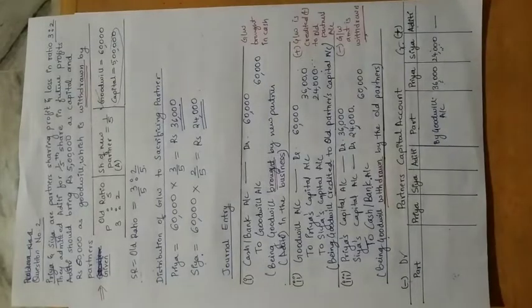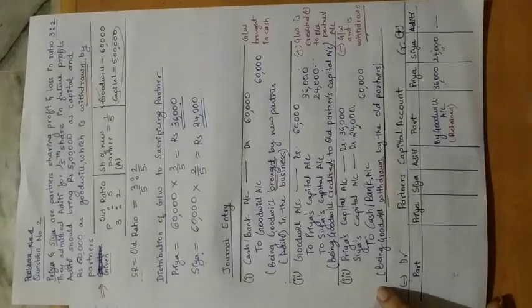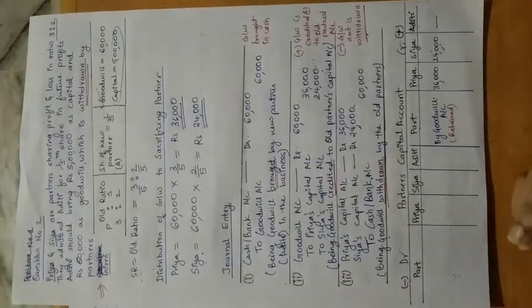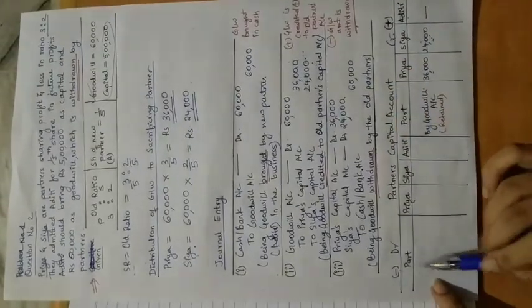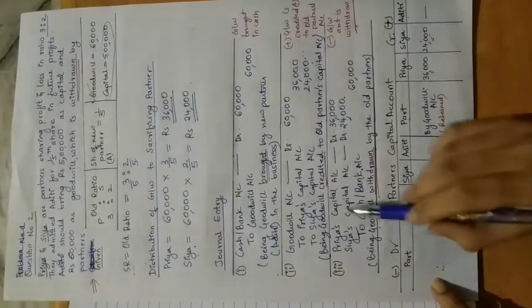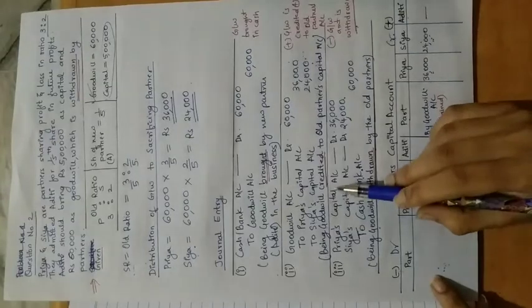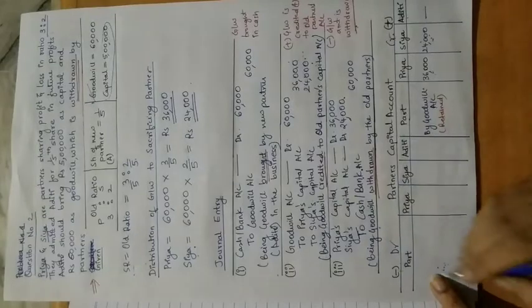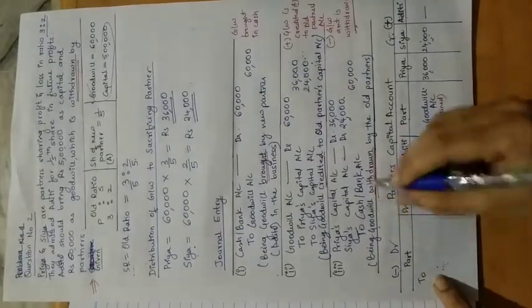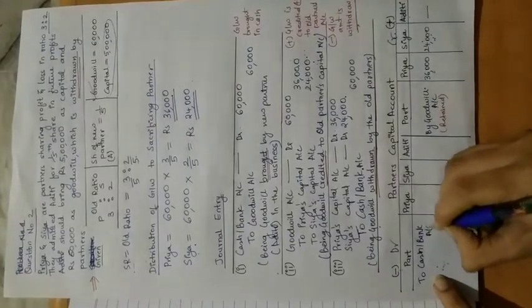So this is the entry when the goodwill is retained by the partner, but when the goodwill is withdrawn, it will have an effect on the opposite side. As I told you, any amount withdrawn by the partner will have an effect on the debit side, and that is why here also in the third entry, which is a withdrawal entry, we have debited the partners' capital account. So I have to write here: to cash or bank account.